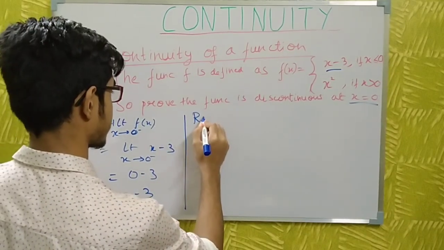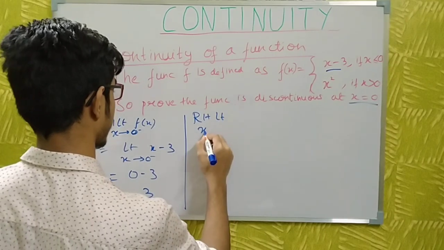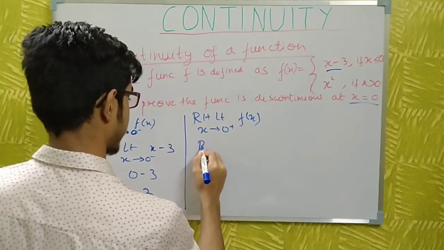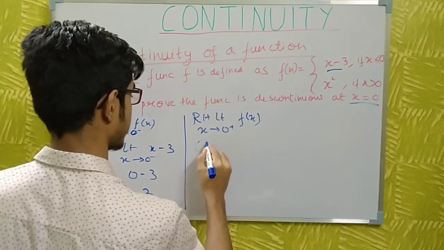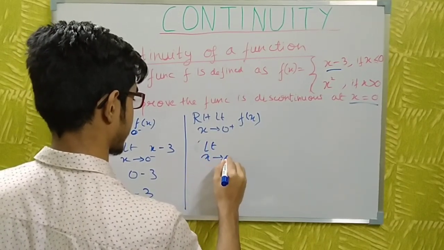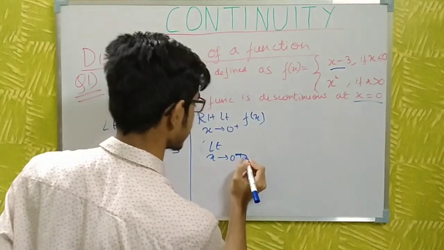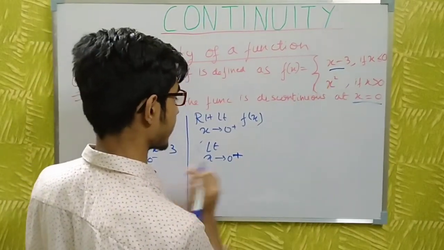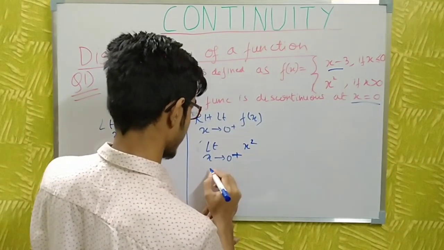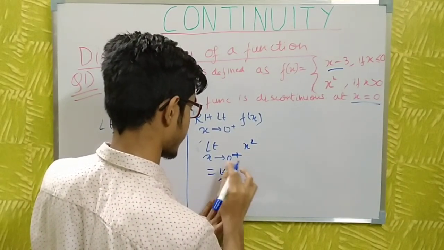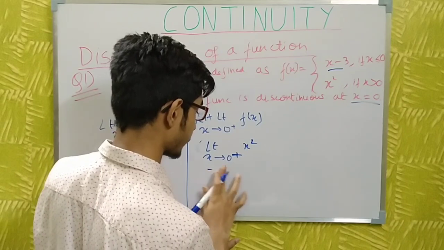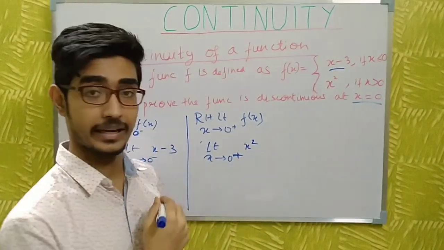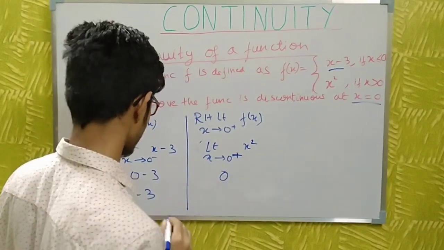And now the right hand limit. Right hand limit, the limit as x tends to 0 plus of f(x). As it is 0 plus, that means it is greater than 0, so I will take x². So the limit as x tends to 0 plus of x², by putting the value of x here, I get the value 0.